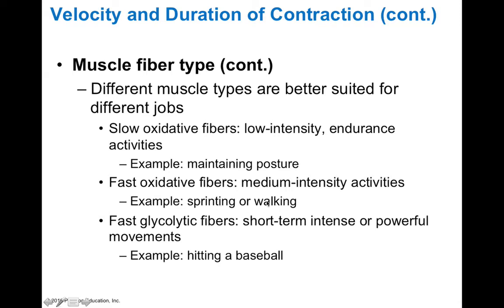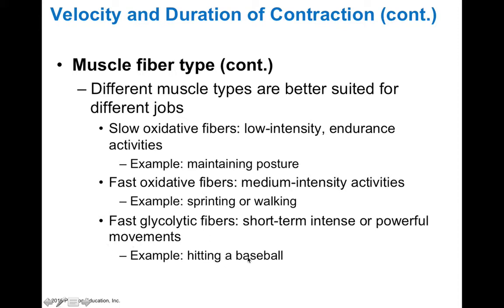Sprinting or walking are aerobic activities where the muscle fibers aren't so active that they run out of oxygen, and so they can still rely on oxidative metabolism. The fast glycolytic fibers, on the other hand, rely on more short-term, intense, or powerful movements.